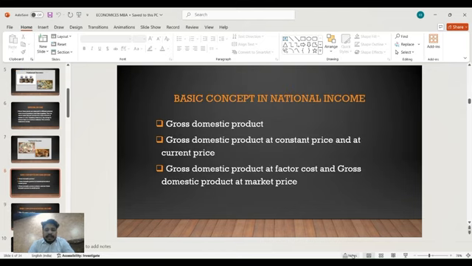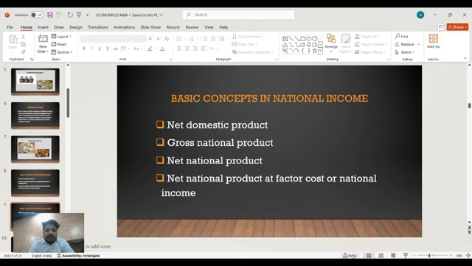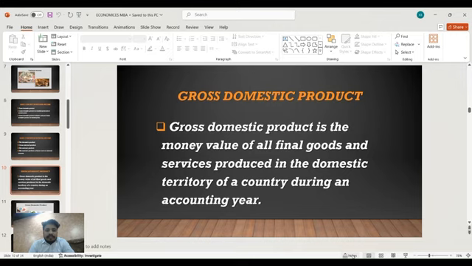Basic concepts in national income: gross domestic product, gross domestic product at constant price and at current price, gross domestic product at factor cost and gross domestic product at market price. Net domestic product, gross national product, net national product, and net national product at factor cost or national income. First is gross domestic product. What do you mean by gross domestic product?